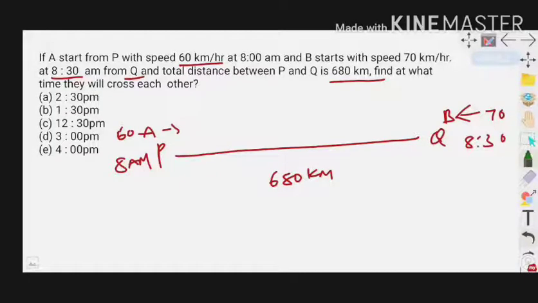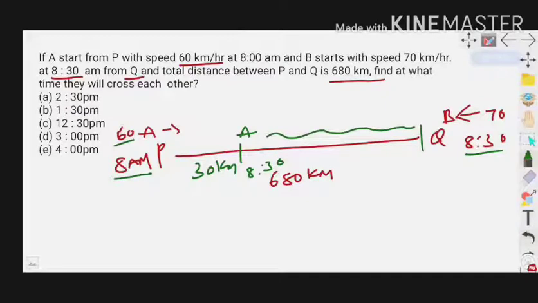In this, A starts at 8 am and B starts at 8:30 am. The time gap between both is half an hour. So first we find the distance travelled by A in the first half an hour. A travels at 60 km per hour, so in the first half an hour A travelled 30 km. And now A is here, time is 8:30. The distance between these two is 680 minus 30, 650 km. And now the times are equal.